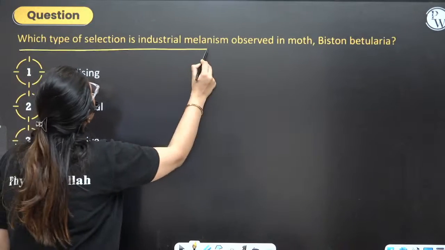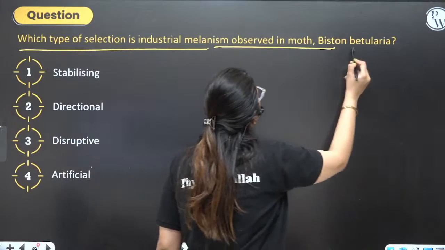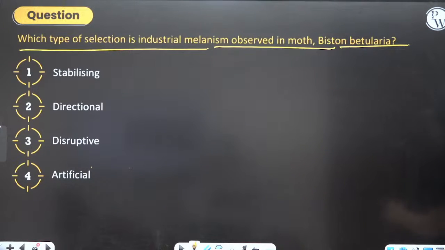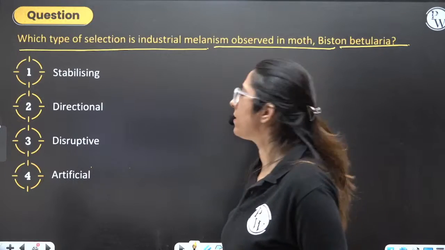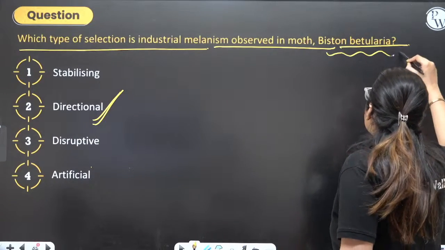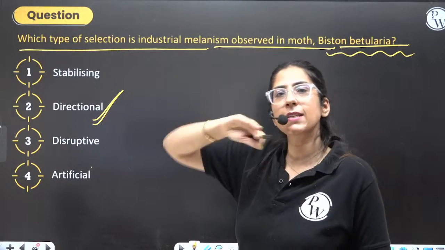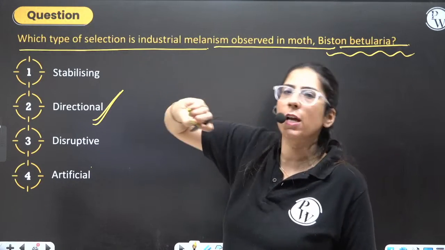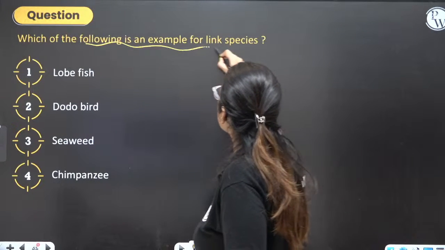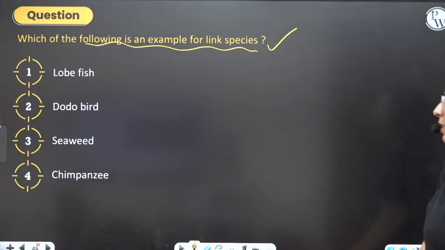Which type of selection is industrial melanism observed in the moth, Biston betularia? Come on, tell me quickly. Which type of selection is there? There is directional selection. We are selecting Biston betularia because lichens are there. So we are selecting only one type of species. Directional selection.